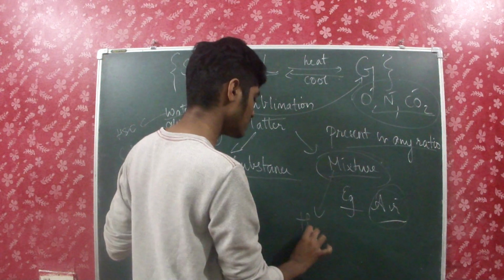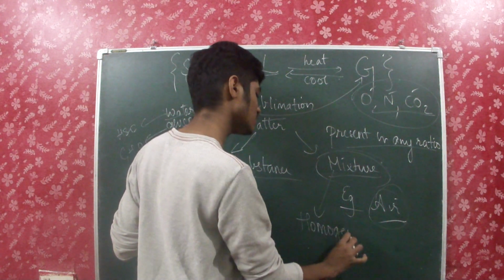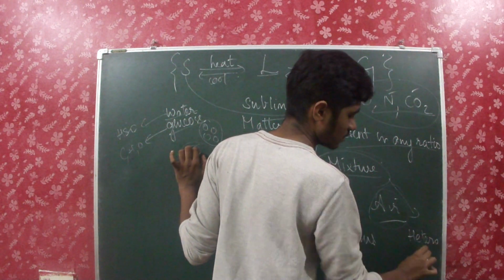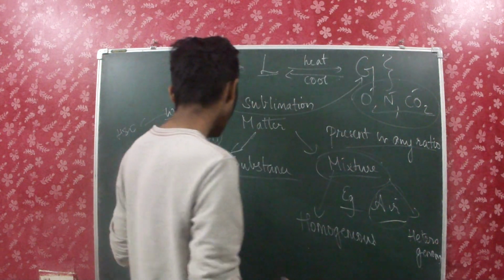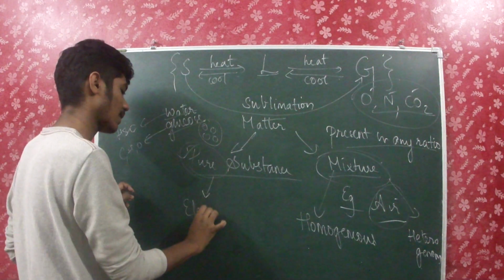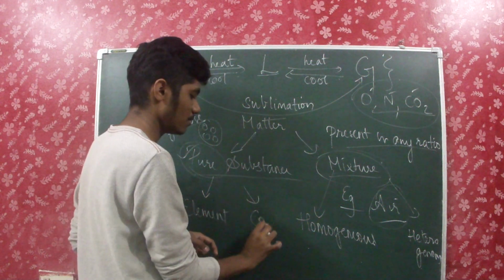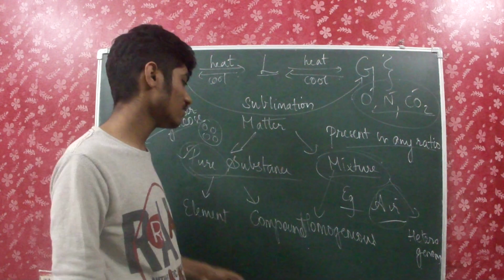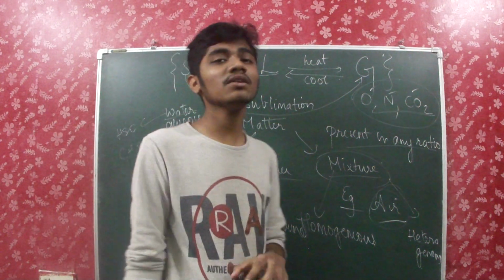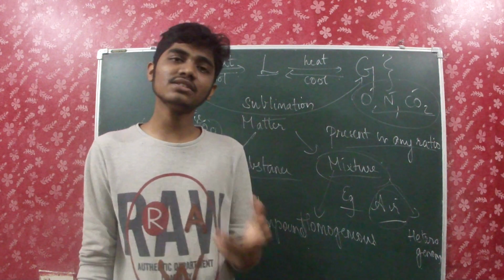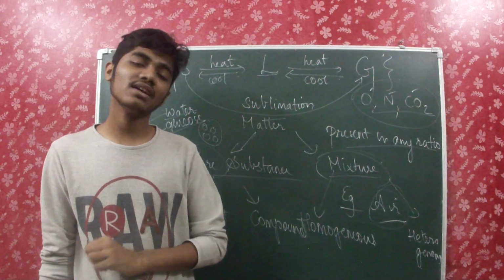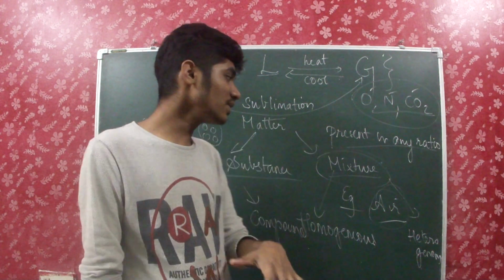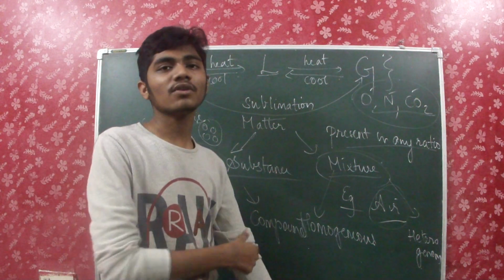We have two kinds of mixtures, which are homogeneous mixtures and heterogeneous mixtures. And under pure substance, we have element and compound. We'll be dealing with these things in the next video. This is just an introduction to the first lesson of class 11 NCERT chemistry. In the next video I'll be dealing with the detailed description of all of these things.